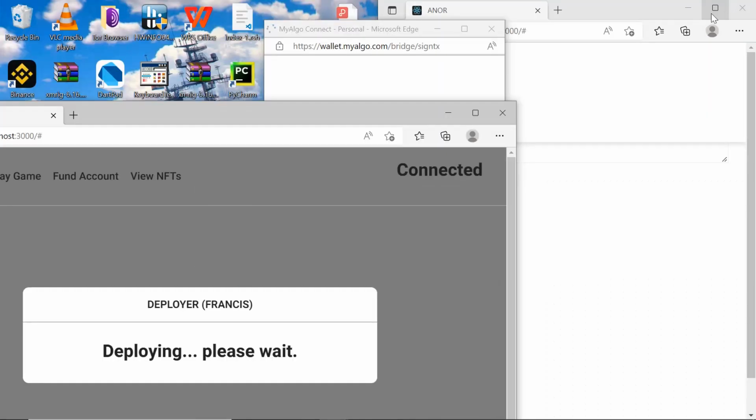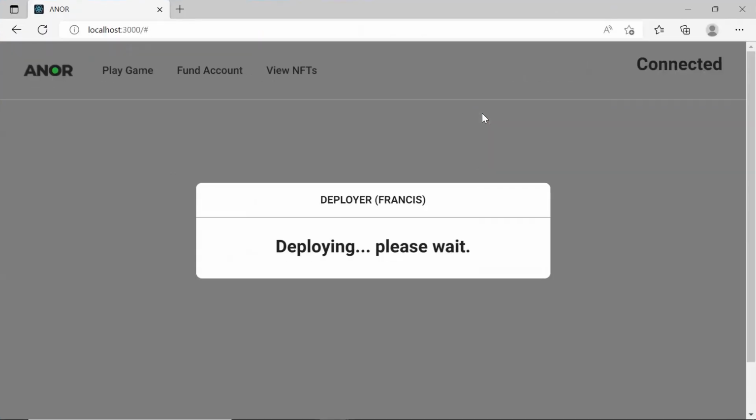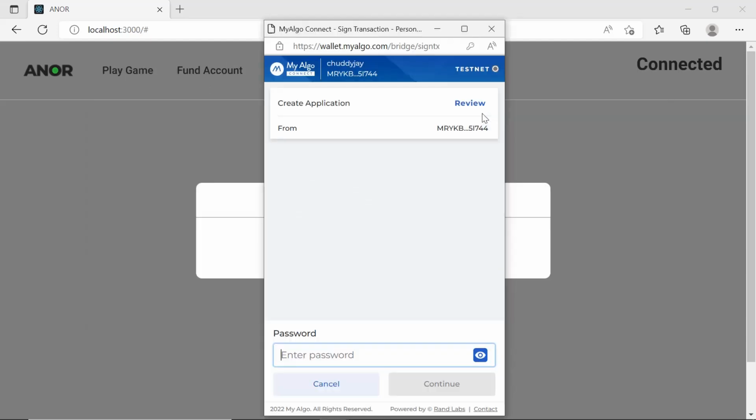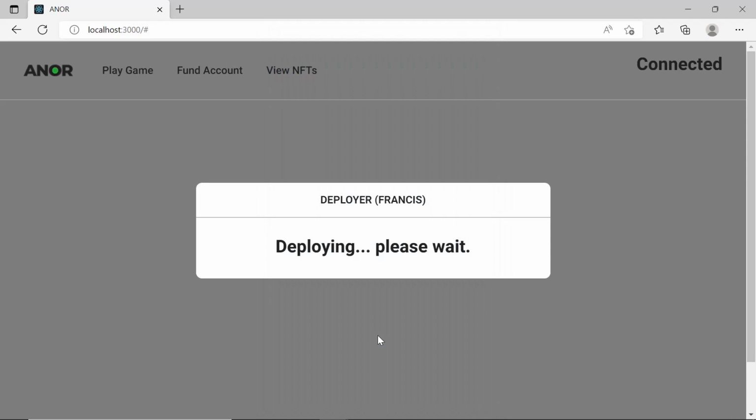Francis, who is the deployer, is setting the wager for the application, and the attacher, who is Wendy, has to accept the wager.